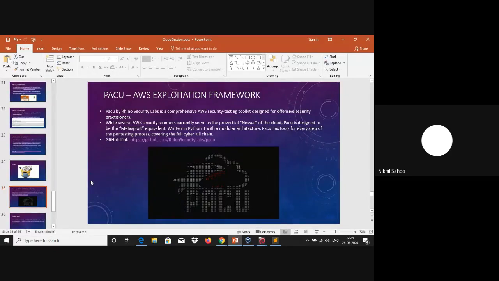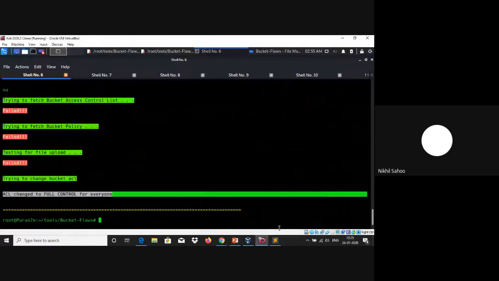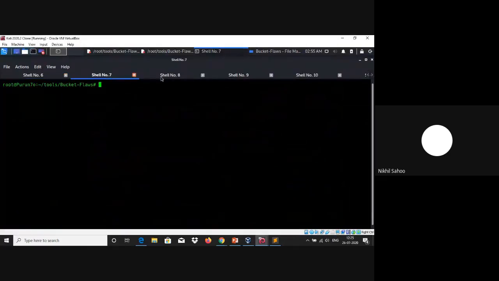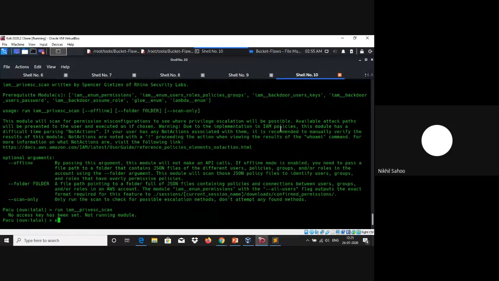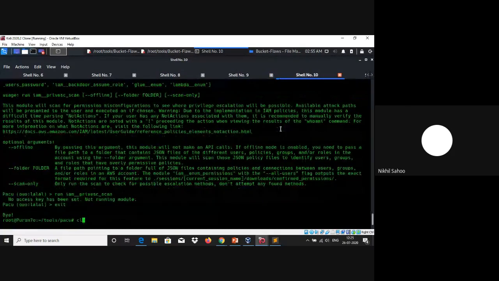It is also a very useful tool because it has a lot of modules and it covers almost all AWS misconfigurations related to all kinds of AWS services. The GitHub link is also here. We can have a very quick demo of this. Running this tool is very simple. Just type in python3 pacu.py,